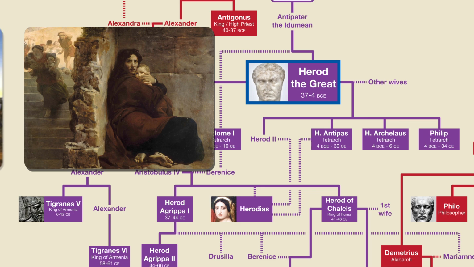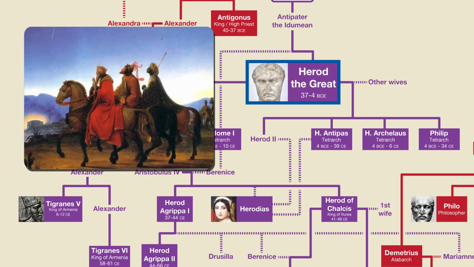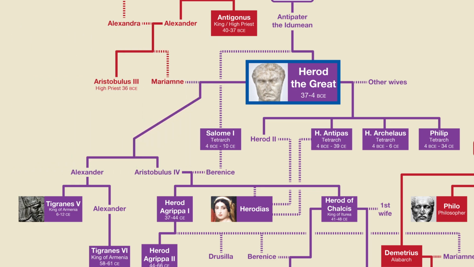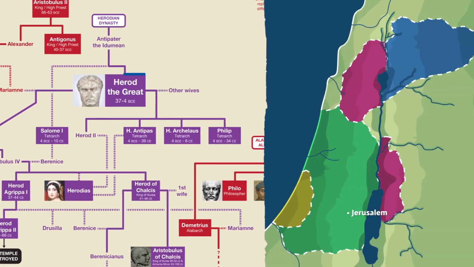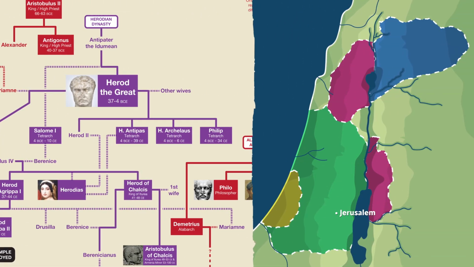According to the story, Herod was visited by 3 wise men from the east, who had come to Jerusalem because the stars had told them that a new king of the Jews had just been born in the nearby town of Bethlehem. In order to avoid a potential usurper, Herod had all the male children under the age of 2 living nearby killed. Again, this event is not recorded anywhere other than the Gospel of Matthew, and most historians consider it a myth. After the death of Herod in 4 BCE, his kingdom was divided into 4 parts and ruled